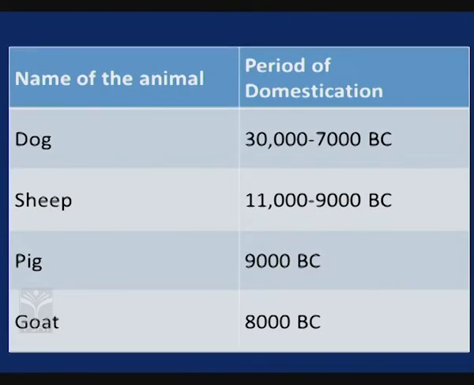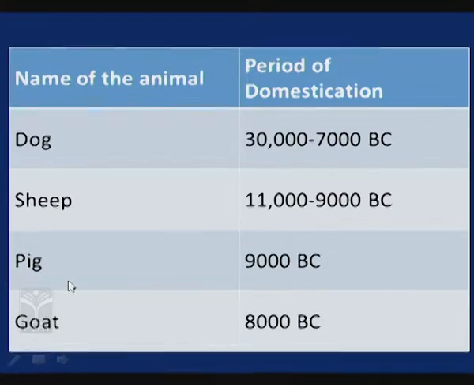Let us see here what is the period of domestication. The first animal is dog. Domestication of dog started from 30,000 BC to 7,000 BC onwards. Second one is sheep. Sheep domestication started 11,000 to 9,000 BC.